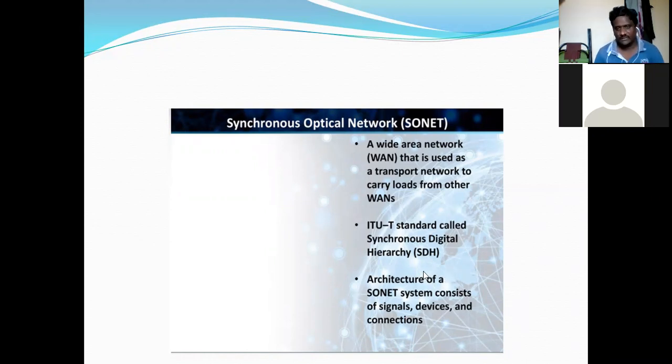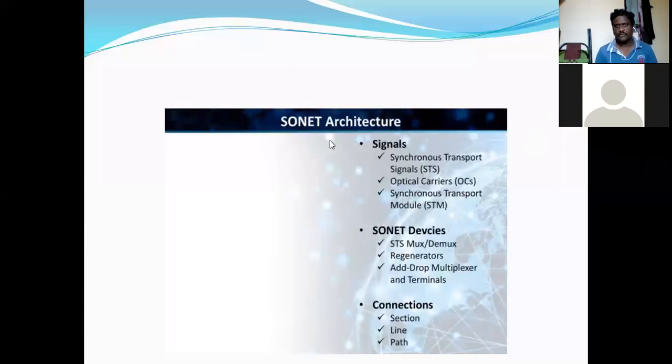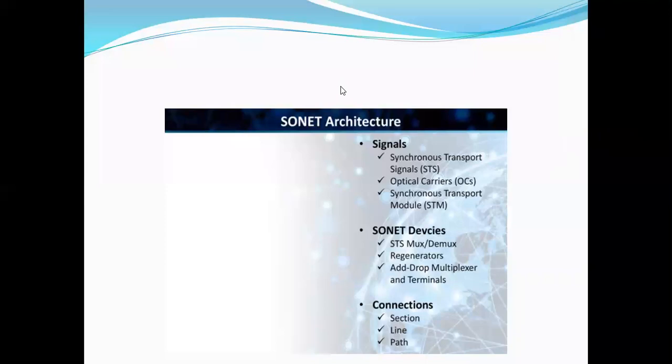Okay, the architecture of SONET consists of signals, devices, and connections. SONET signals are synchronous transport signals, STS. Already told you, STS1, STS2, etc. The next one is optical carriers, that is OC1 and OC48.